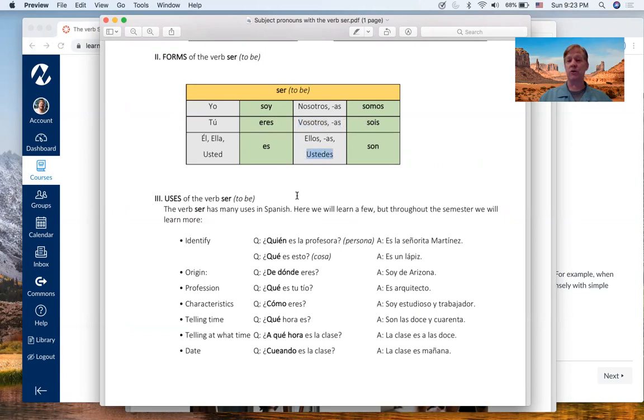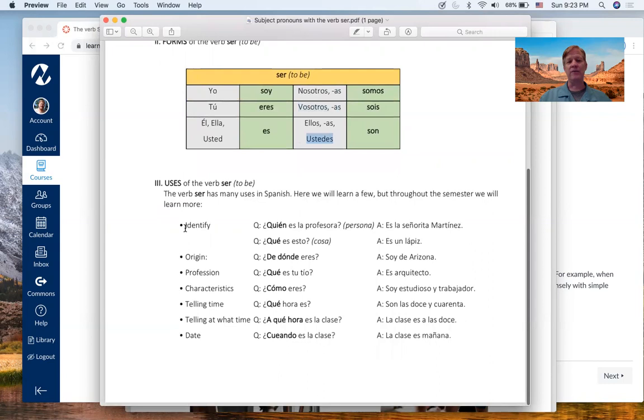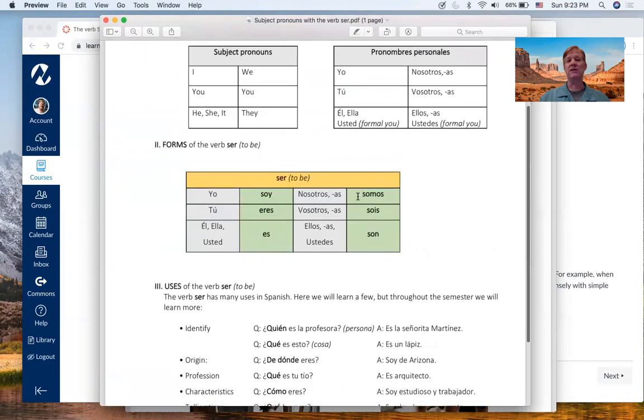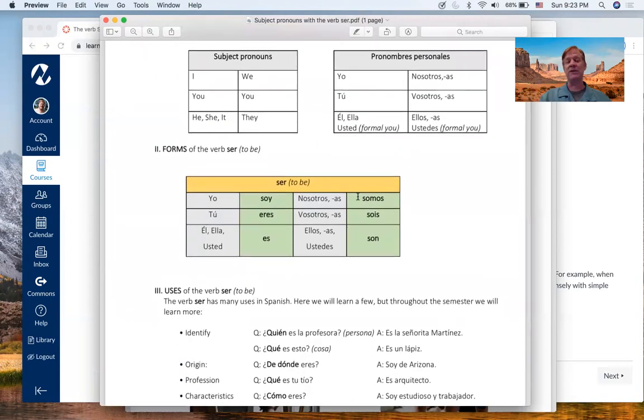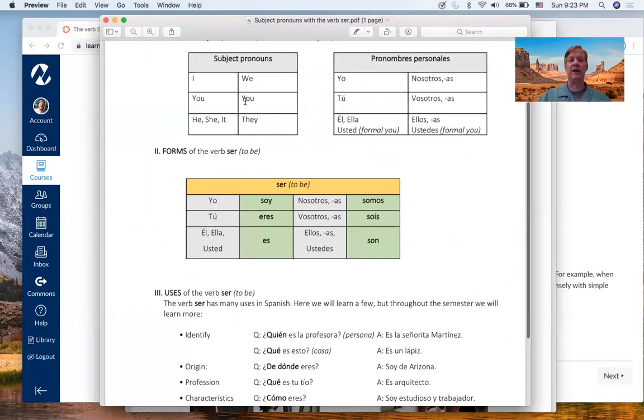Ustedes son. So here you have, just like on the page in Canvas, some examples of how to ask the question and some examples of how to answer the question. So study this in addition to the page on Canvas, and we'll take a look at it in class. Let's look at the second exercise.